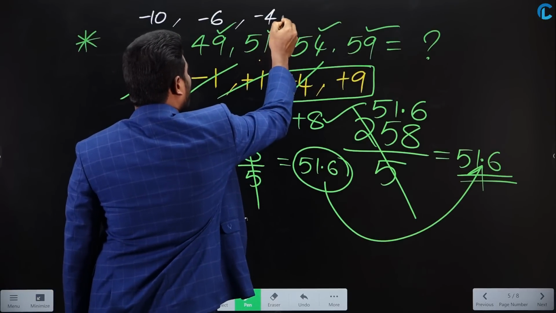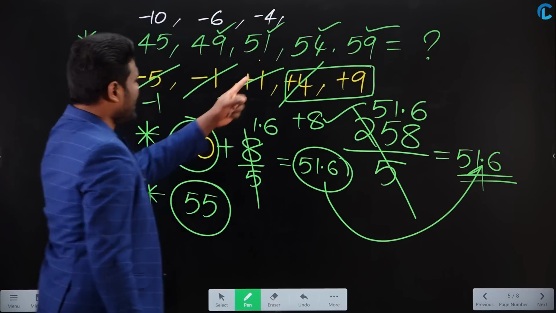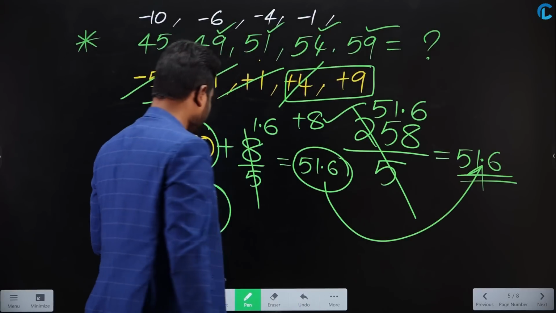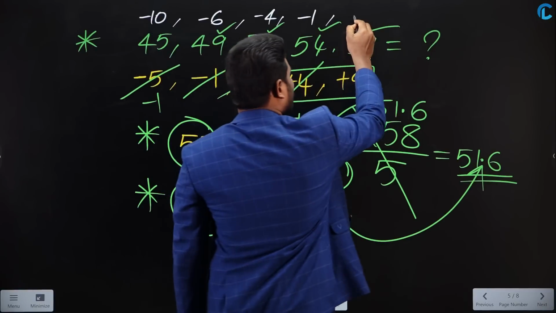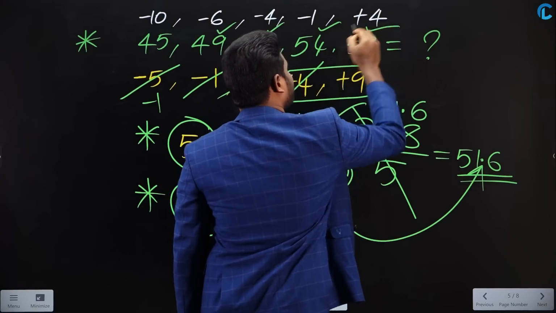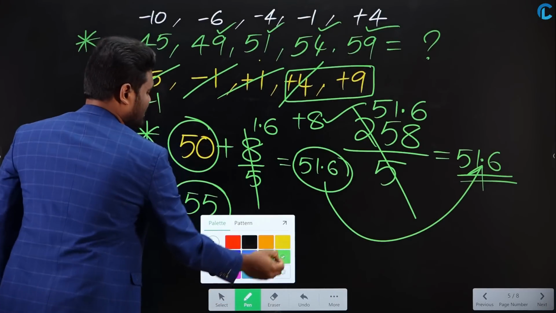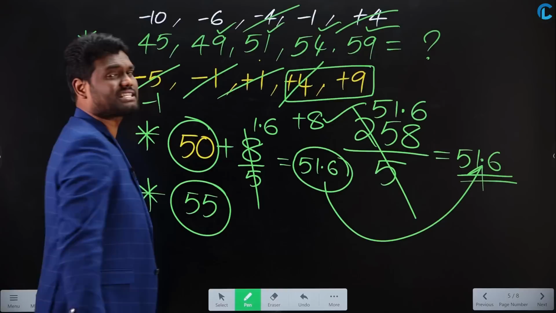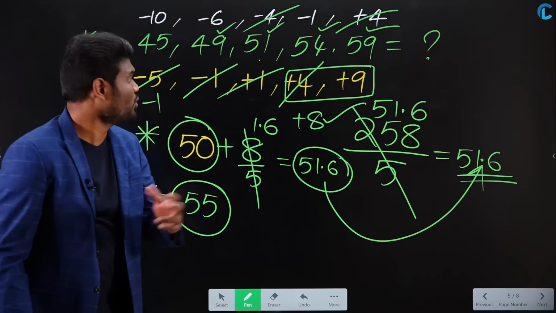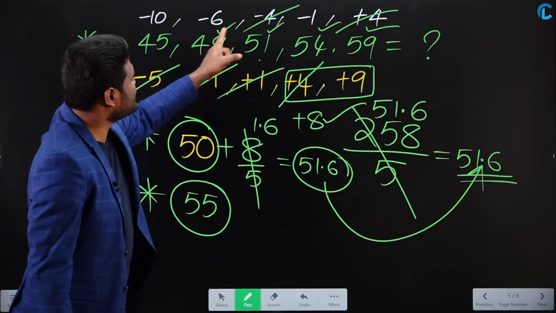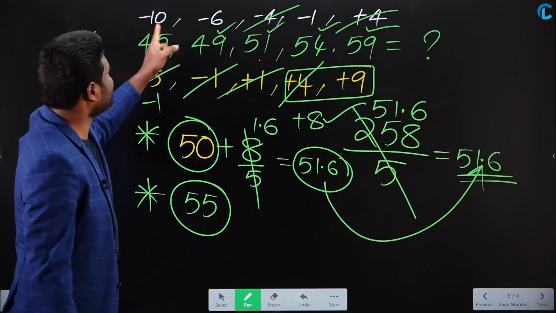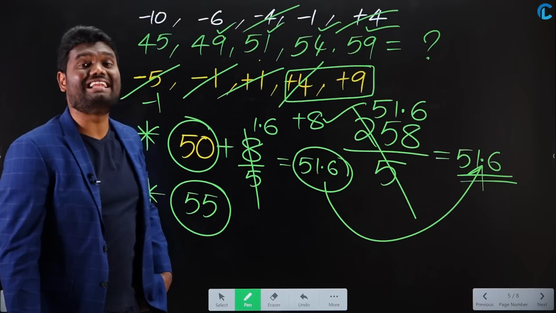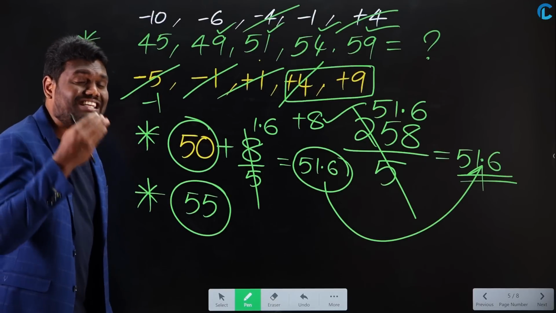This is 4 less than 55. If you look at this one, this is also less. How much less? 1 less than 55. And if you look at this one, this is 4 more than 55. Now, just cancel them. Plus 4 and minus 4 get cancelled. Then finally you are left with minus 10, minus 6, minus 1. Minus 10 minus 6 is minus 16, minus 16 minus 1 is minus 17. Finally I got 17 less.